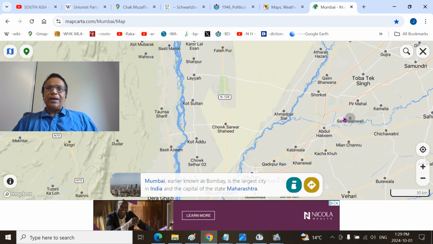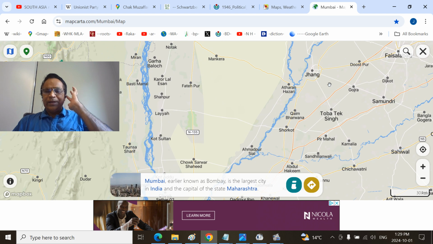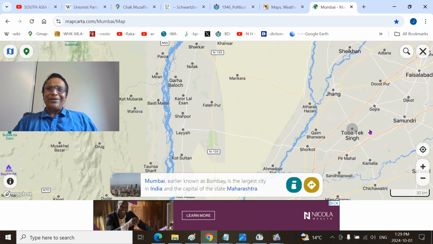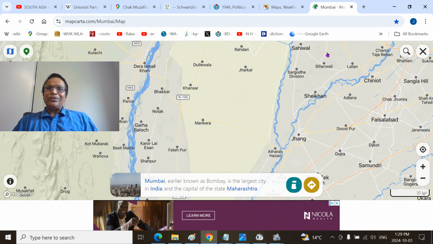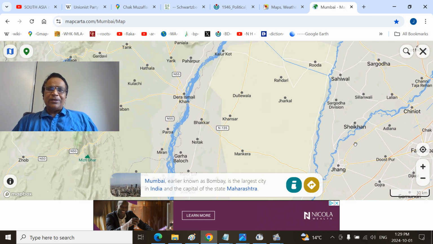Remember, the Jang district is a very complicated district. The eastern part of the Jang district is in the Jetchdob, and this is in the Rechnadob, that is the Shorecoat and the Jang. In the western part you can see Ahmadpur Sial here, where the Ravi River joins, and Ataran Hazari, Jang or Trimo, it is in the actual Thal region. Certain other parts like Lalian actually come in the Jet Dob or Chaz Dob, so we will not be interested in that here. Just keep in mind, Jang district is a little complicated.